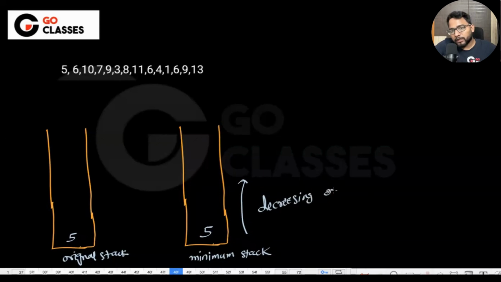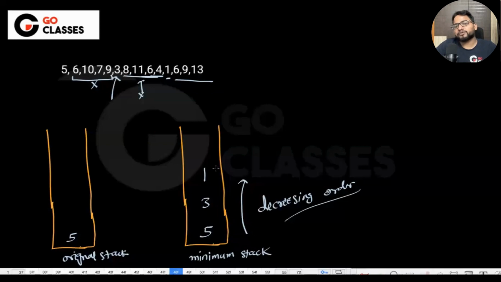मतलब जब भी कोई एलिमेंट आएगा which is lesser than 5, I will keep it. Okay. If it is greater than 5, I will not keep it. The moment I see 3, I will keep it here. Okay. If it is greater than 3, I will not keep it, till 4. The moment it is lesser than 3, I will keep it. Which is 1. Now, if it is greater than 1, I will not keep it. So in the minimum stack, I will be keeping 1, 3, 5. Yes, minimum is on the top.